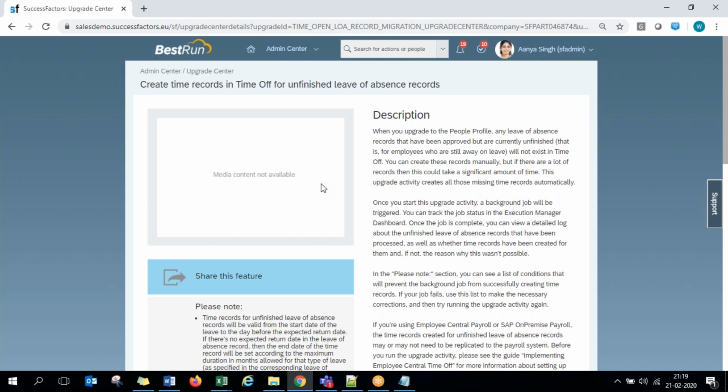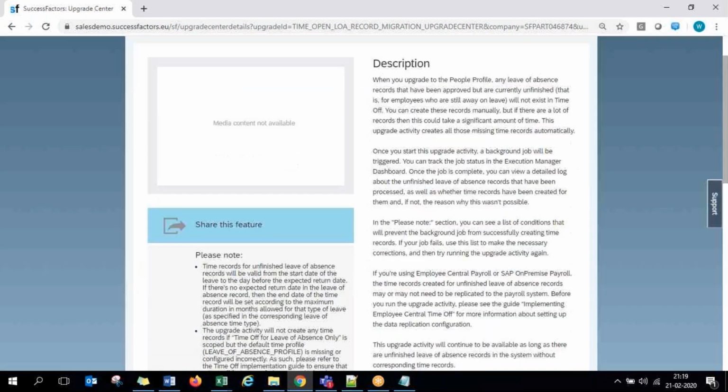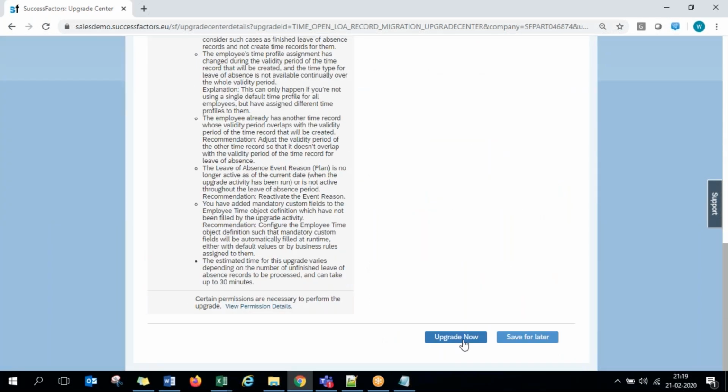Small 30-second, 60-second video content that will help you understand how the new screen looks or what the new functionality brings. It's not mandatory for every update; for a few updates they provide it. So after reading through this, if you are okay, you can click on the upgrade now button at the bottom. As simple as that.